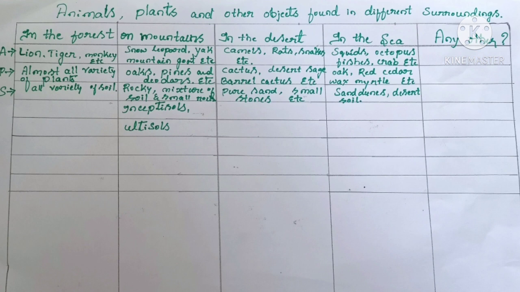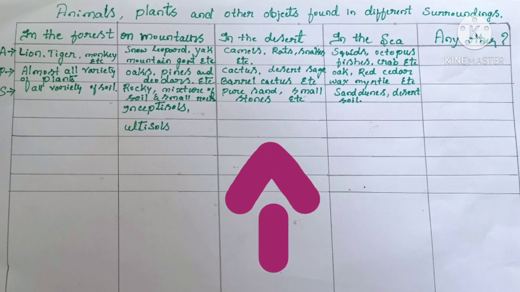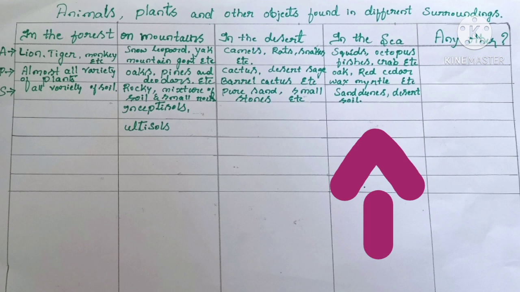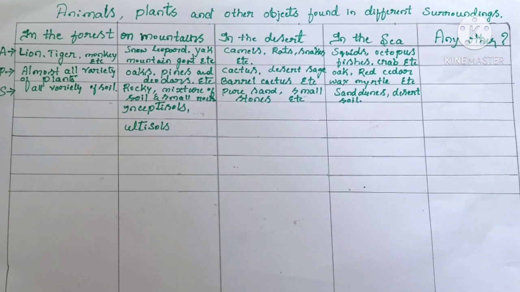Like that, I am going to the plants. In a forest area, which plants are we going to see? Almost all varieties of plants we could see in forest areas. In mountain regions, oaks, pines and deodars, etc. In a desert area, the plants are, for example, cactus, desert sage, barrel cactus, etc. In the sea area, the plants are oak, red cedar, wax myrtle, etc. In any other areas, for example, small plants we can observe in humid conditions or in dry places.